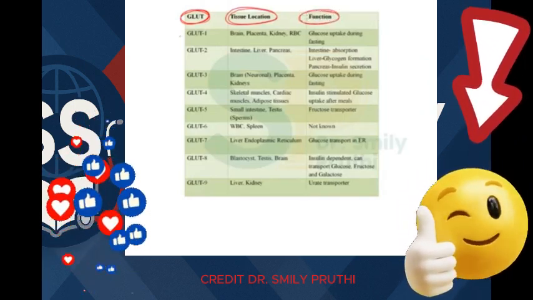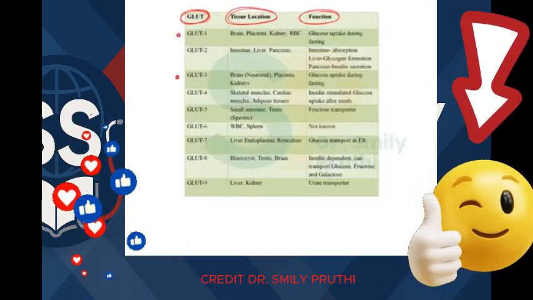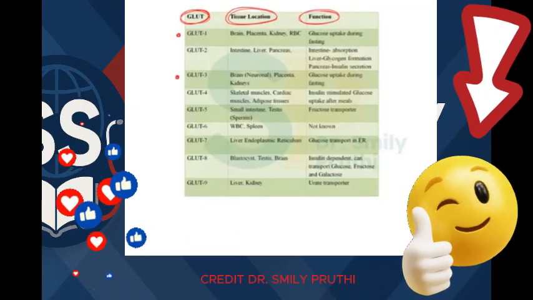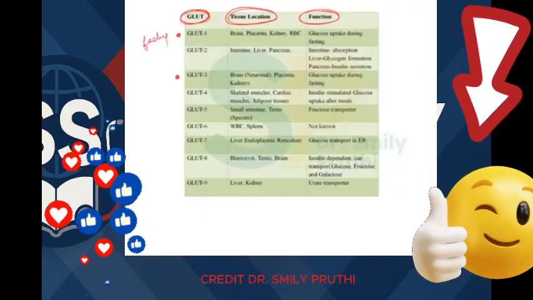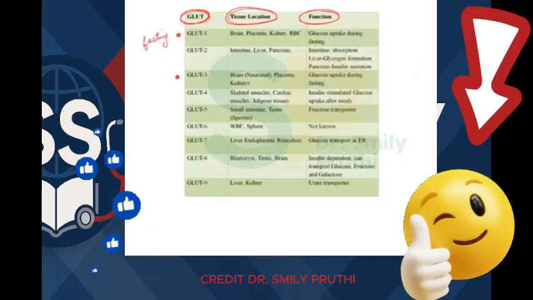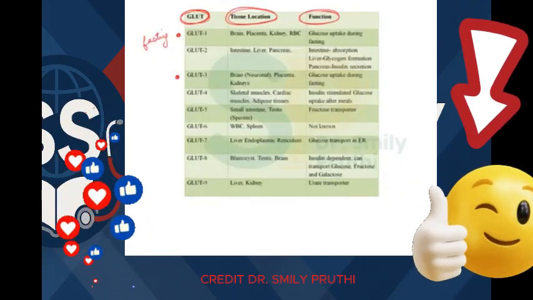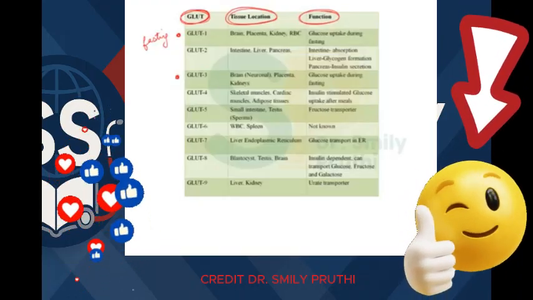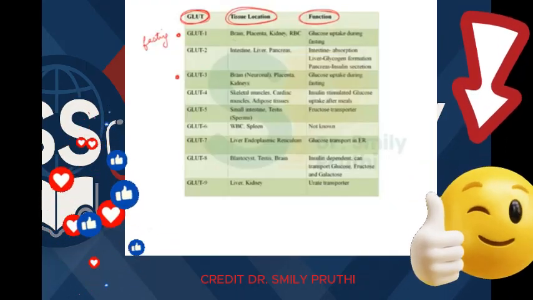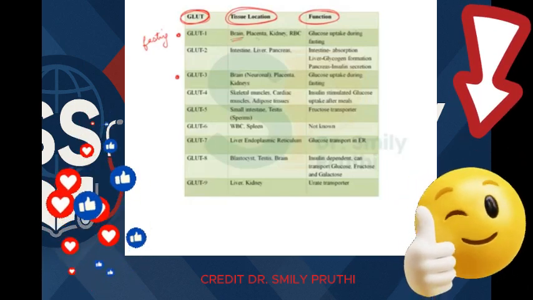So first we will be taking GLUT1 and also GLUT3, because both these GLUTs are working in fasting condition in body. So during fasting condition, the channel should be open. It is a glucose transporter channel, which should be open in places like brain, because brain always needs glucose, placenta.